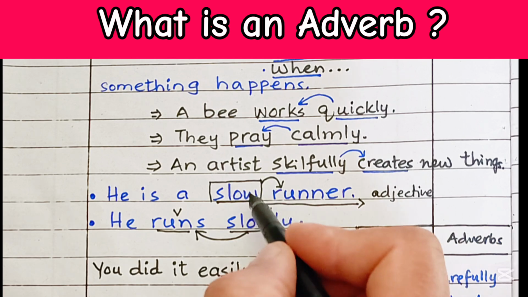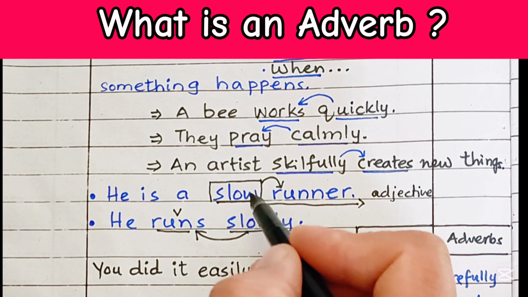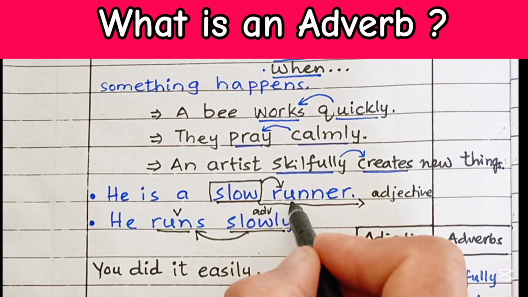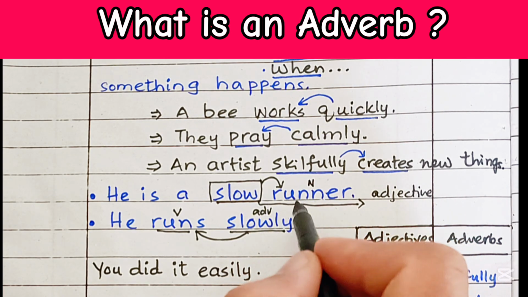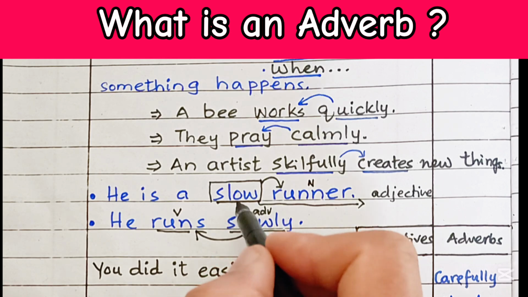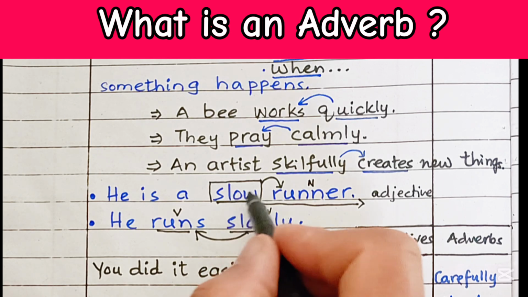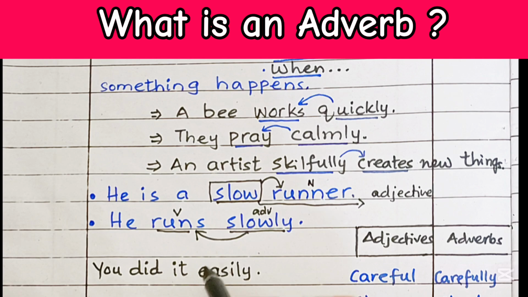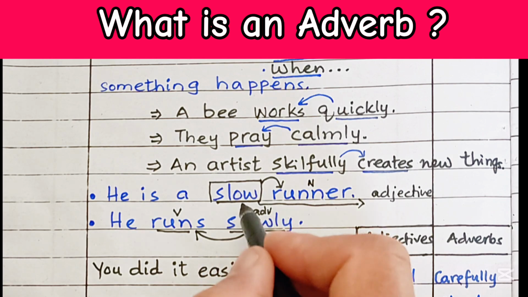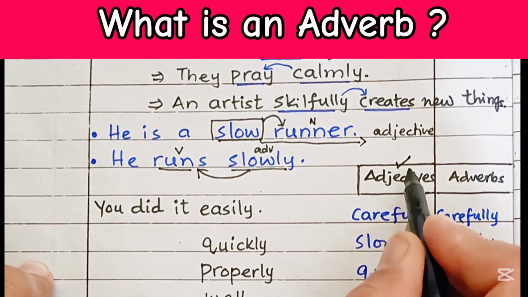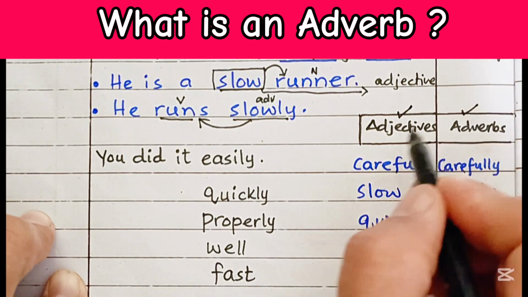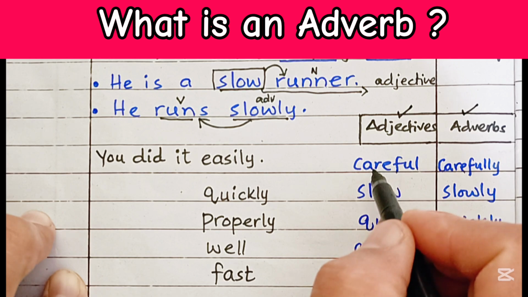But in the first sentence, what kind of a runner is he? This runner is actually a noun, and here the word slow is an adjective. He is a slow runner. So this is the difference between both these sentences. It is always useful to compare adjectives and adverbs when you study adverbs.